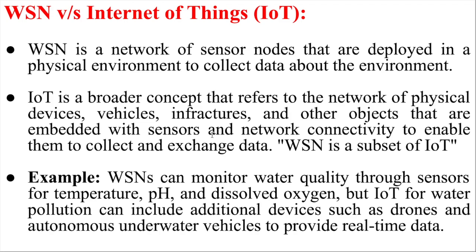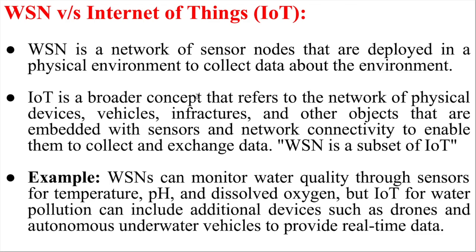This is not a comparison between wireless sensor network and other wireless networks, but sometimes the question comes to mind: what is the correlation between wireless sensor network and IoT, or what is the difference between these two, and at what scale? As we have already seen, a wireless sensor network is a network of sensor nodes deployed in the physical environment to collect data about the environment. The physical environment may be a forest area, or river water pollution monitoring, whatever the environment is. But IoT is a superset of the wireless sensor network, or we can say that wireless sensor network is a subset of the IoT.